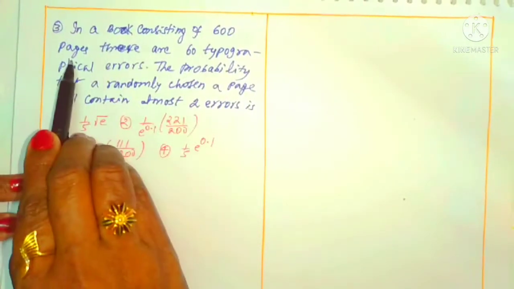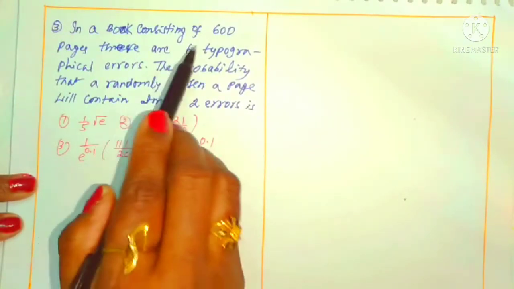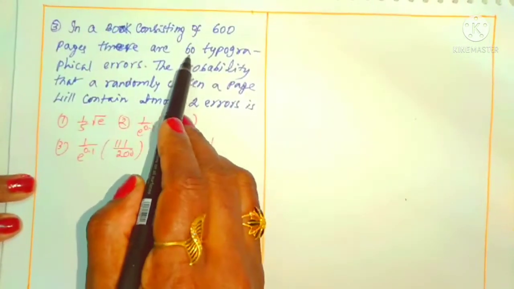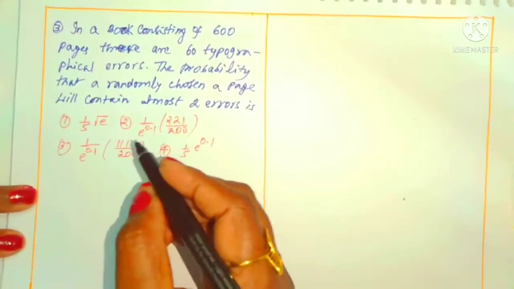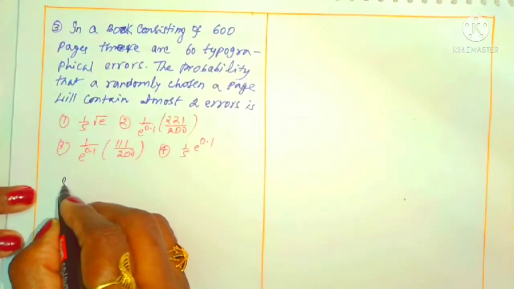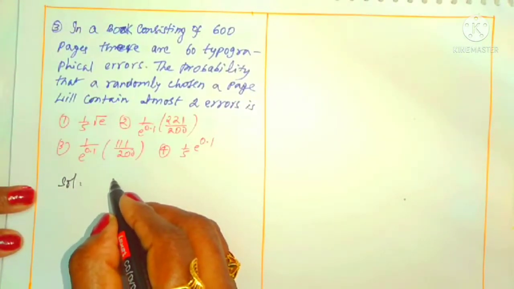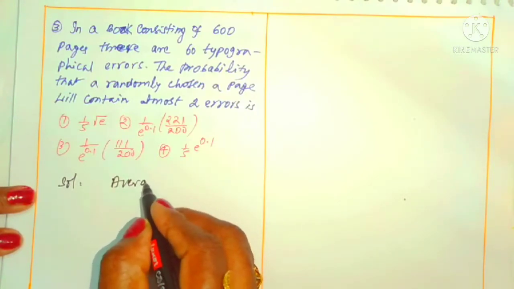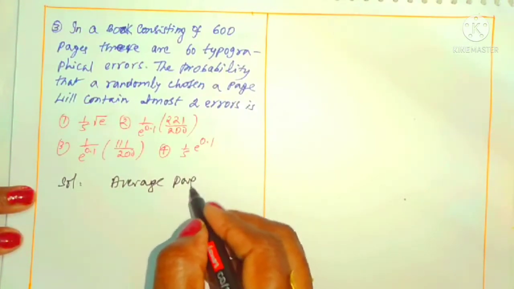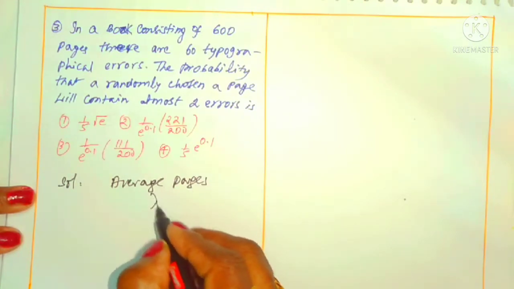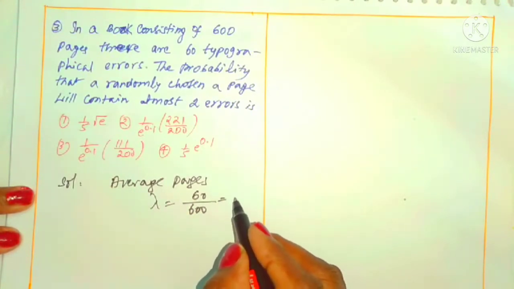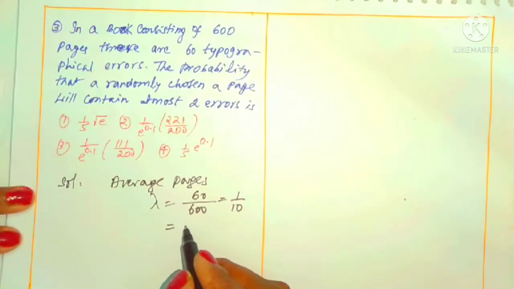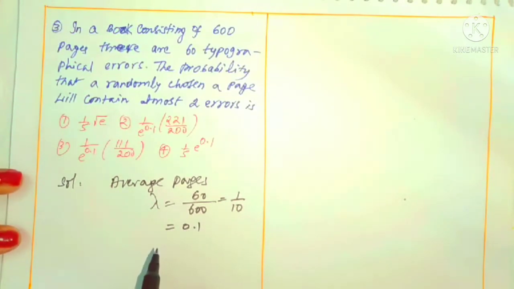Out of 600, there are 60 errors. Average means 60 by 600, which indicates lambda. Average means mean, so here lambda is the average. Lambda equals 60 errors out of 600, which is 1/10, nothing but 0.1. This is lambda. Clear?